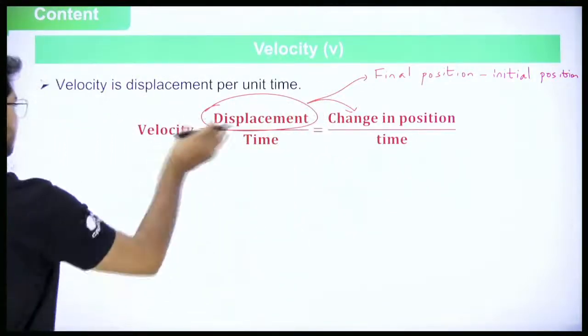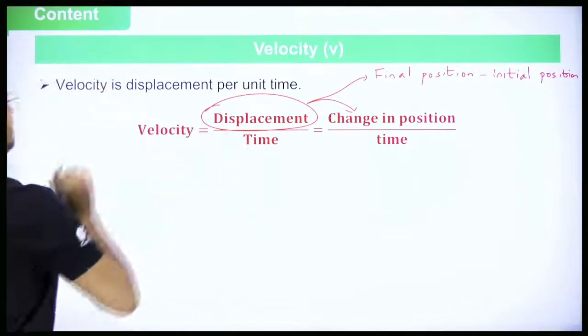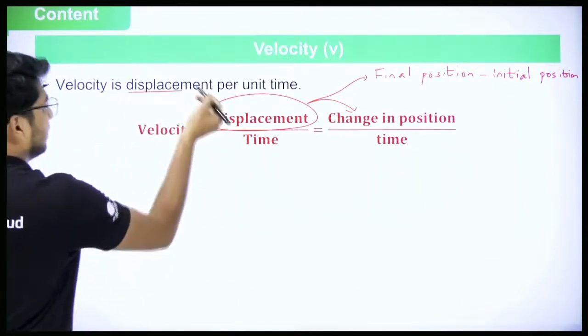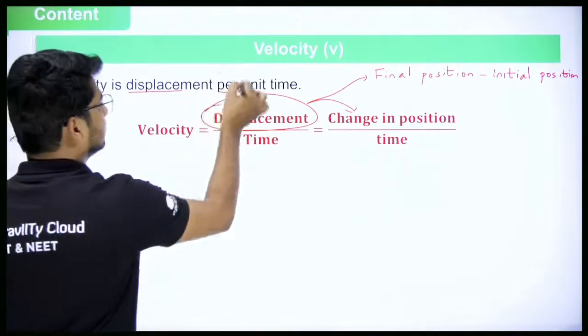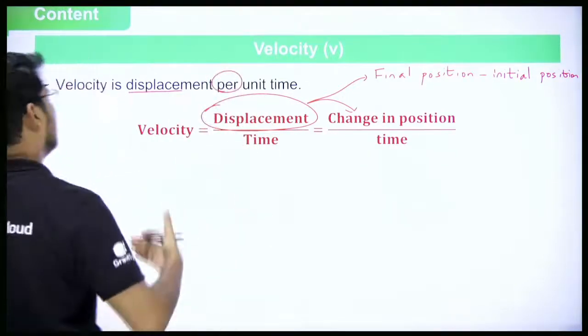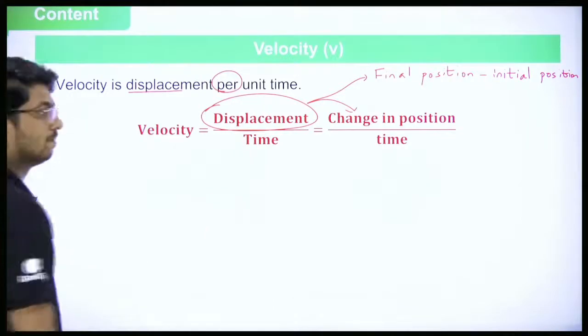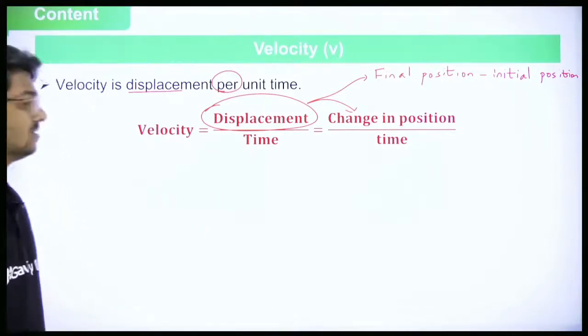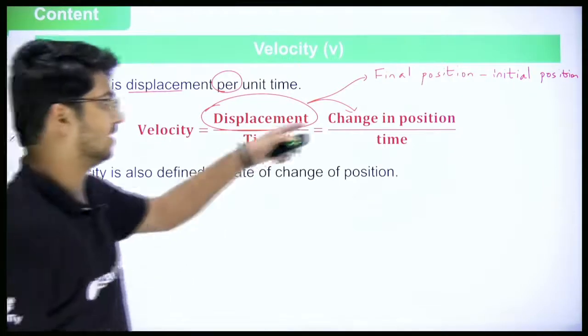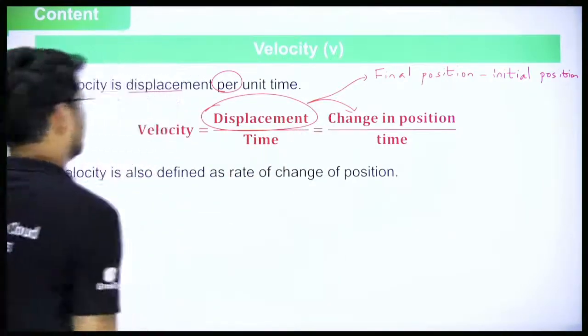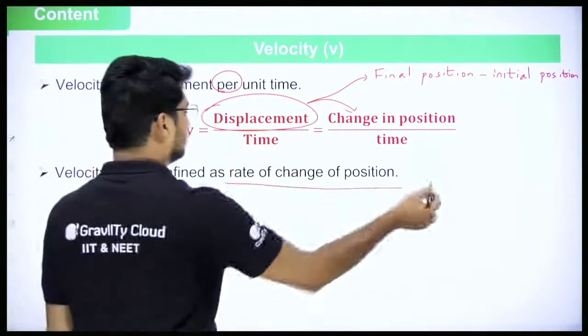Now whenever you have this type of formula, the definition will be something like this. It is displacement, and time is in the denominator. You are dividing by time, so it becomes per. Per means division. So per unit time. Or else, since displacement is change in position, you can say it is the rate of change of position.